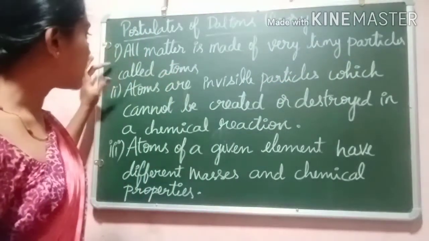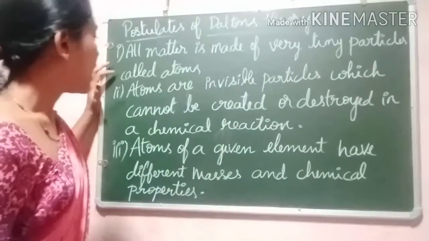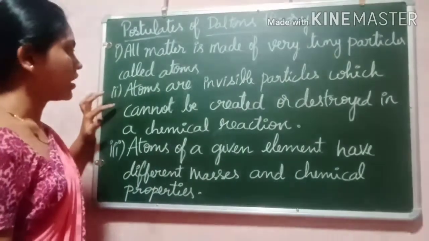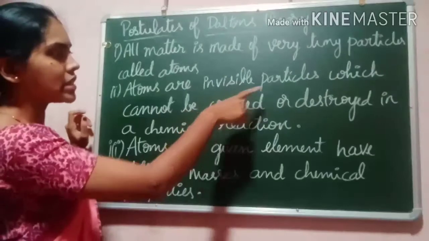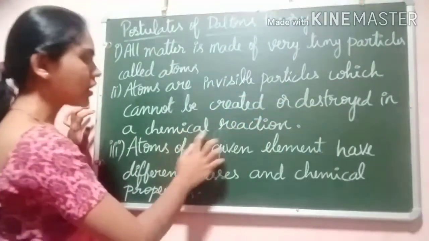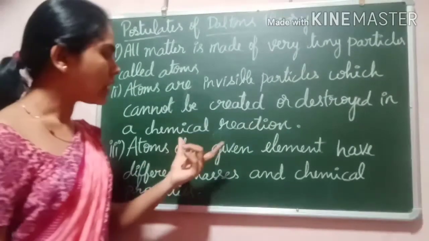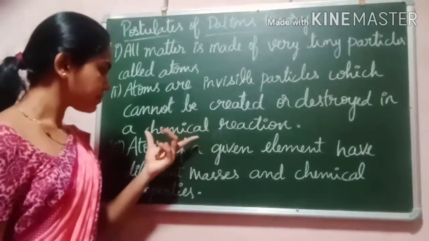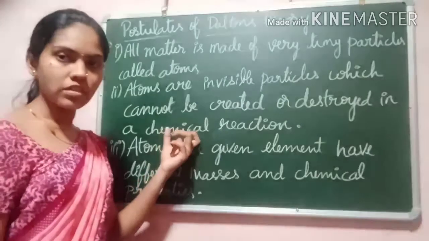This was given by different scientists. Also, atoms are invisible particles which cannot be created or destroyed in a chemical reaction. This is the law of conservation of mass.